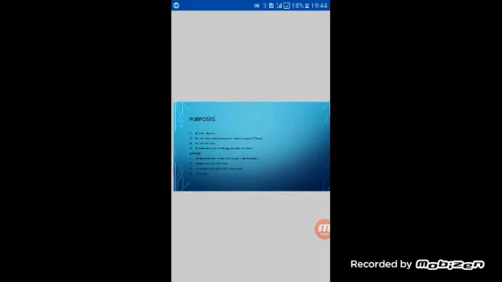Now, purposes. First one is to treat infection. Medications are used to treat the infection. Second, to instill medication before examination or surgery of the eye. Third, to lubricate the eye. Medications are applied to minimize friction and allow smooth movement during surgery or any procedure. Fourth, to stain the cornea for identifying abrasions and scars.